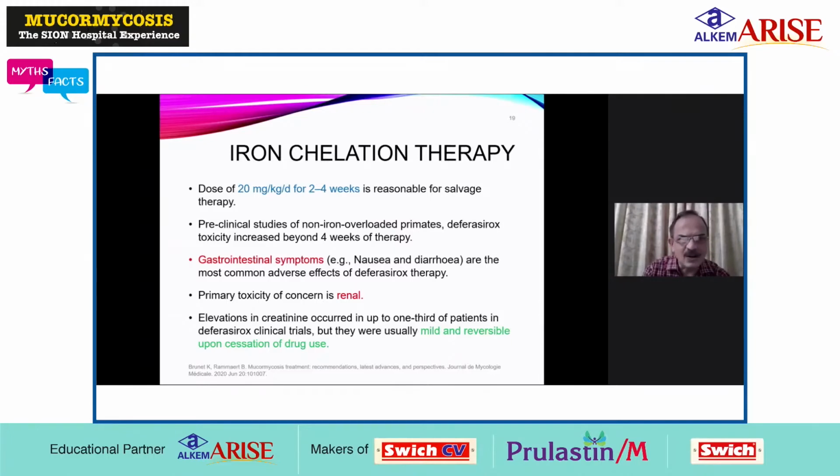The side effects along with this drug are the gastrointestinal symptoms like nausea, vomiting, diarrhea, which are commonly seen. Then the primary toxicity of concern is renal toxicity. Elevation in creatinine occurred in up to 1/3 of patients in deferasirox clinical trials, but they were usually mild and reversible on stopping of this drug, deferasirox.